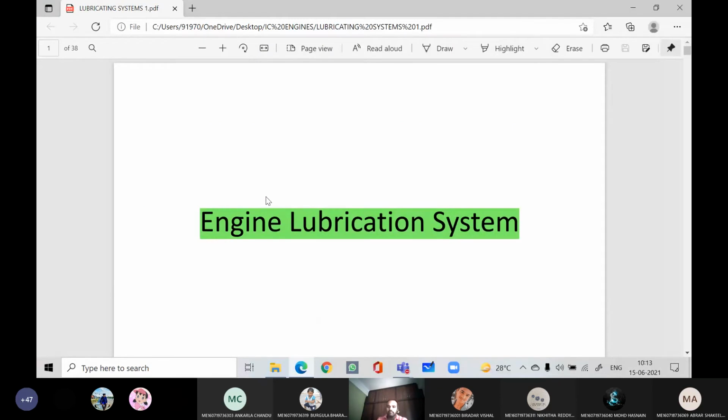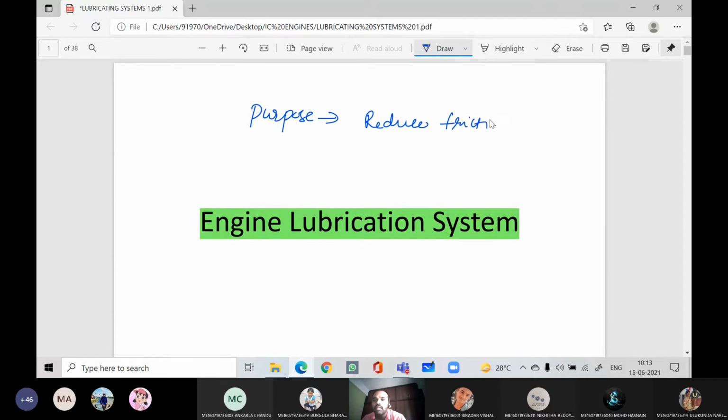So what is the purpose of lubrication? To avoid wear and tear of engine parts. So the lubricating oil is used to reduce the friction. Not only for reducing the friction, it also carries a certain amount of heat.